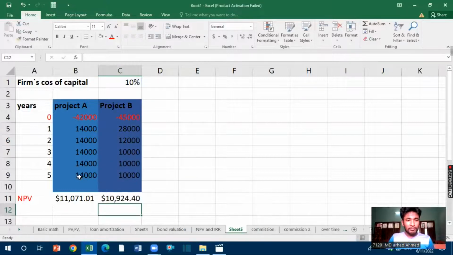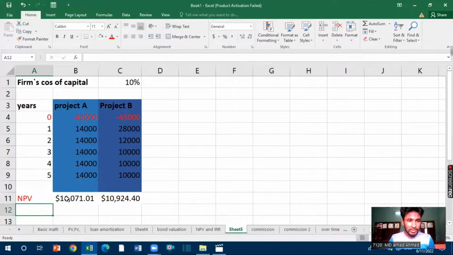So we can see that the net present value for project A is 11,071, and for project B it is 10,924. So now I have to take a decision on which project is best for the company. We know that the project with the greater NPV is the one we will take.